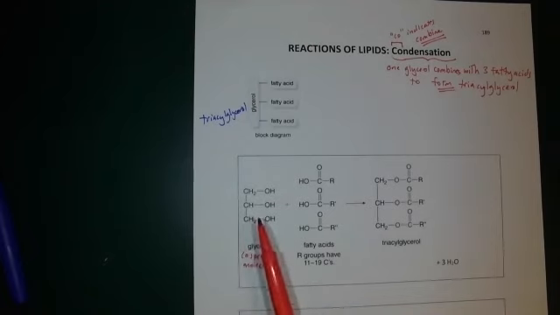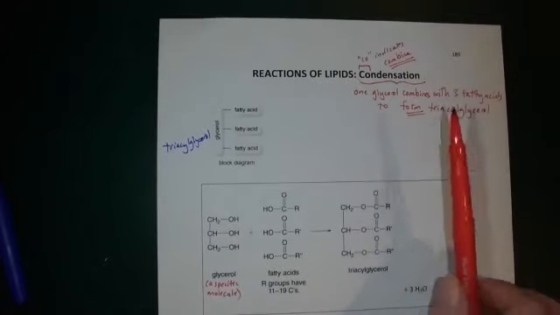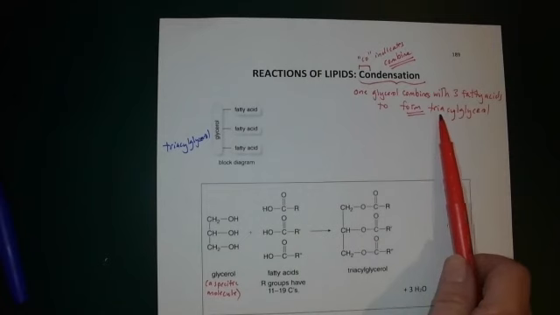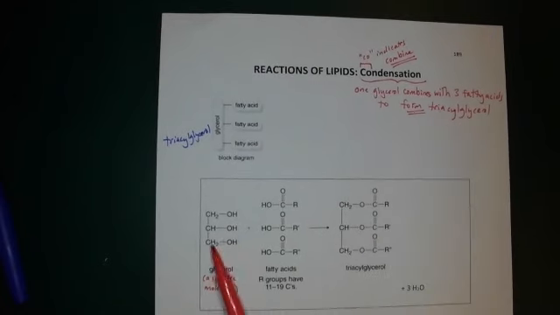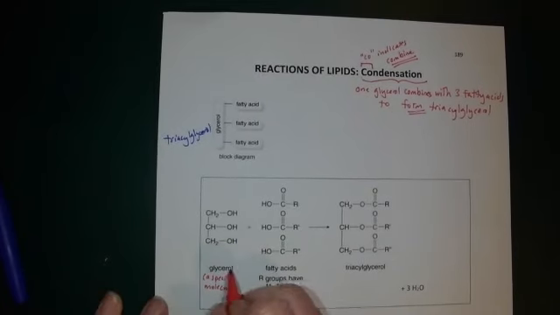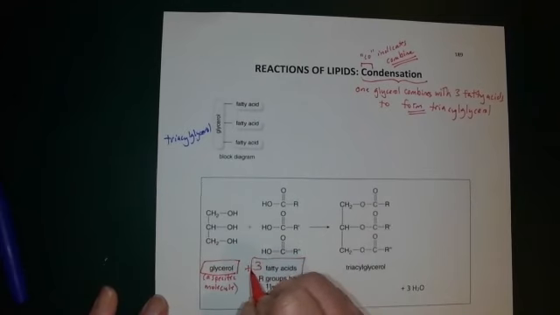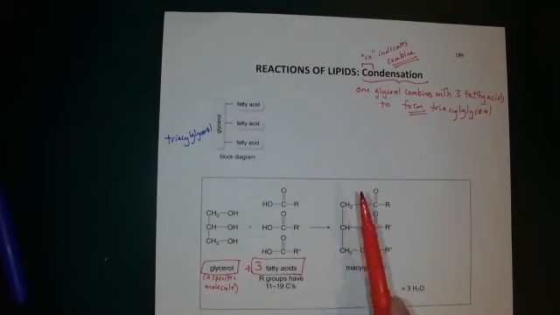I think the way that you can remind yourself that there are three carbons is because glycerol is what's used to form a triacylglycerol. Tri, of course, indicates three. So three carbons, they each have OH. That's one of the ingredients, a glycerol, plus three fatty acids. Here's the first fatty acid, here's the second fatty acid, here's the third fatty acid.